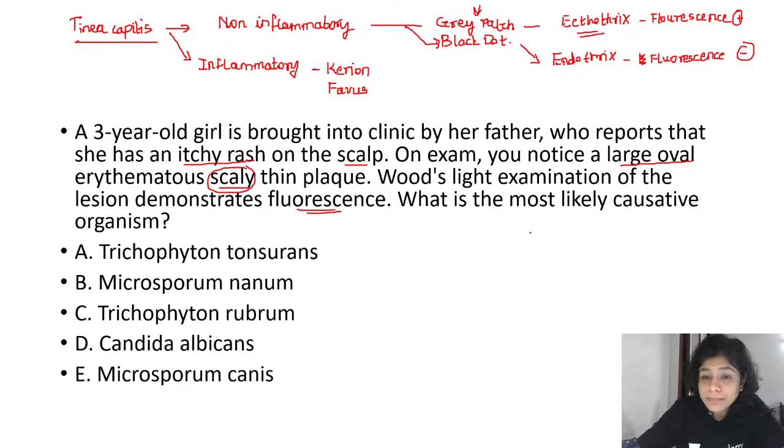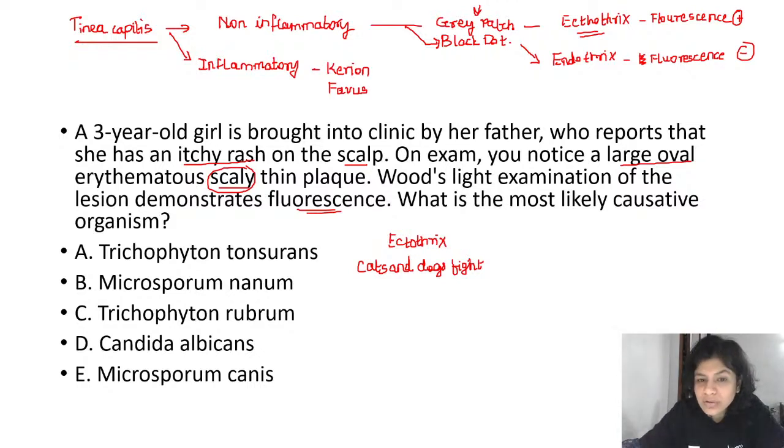Now, the organisms which cause the ectothrix variant of tinea capitis, remember the mnemonic: cats and dogs fight. Where do the cats and dogs fight? The cats and dogs fight outside the house, right?